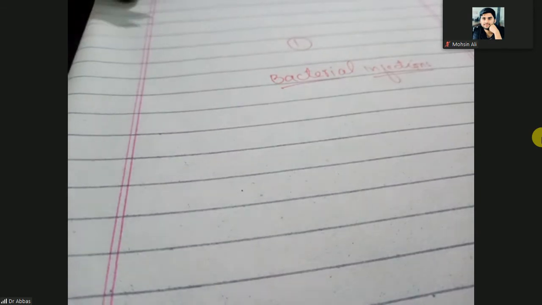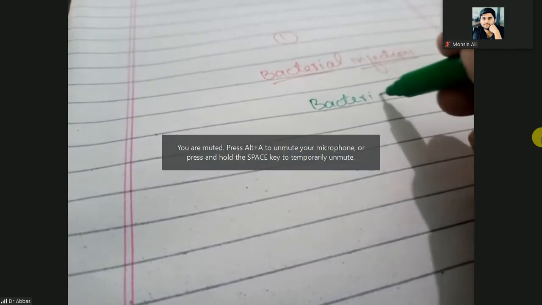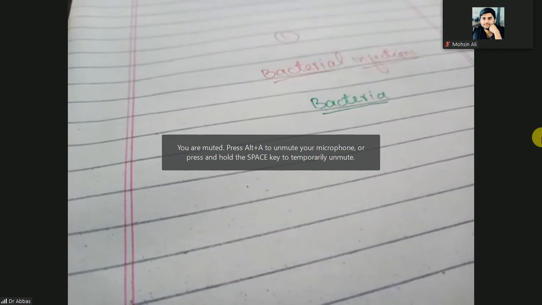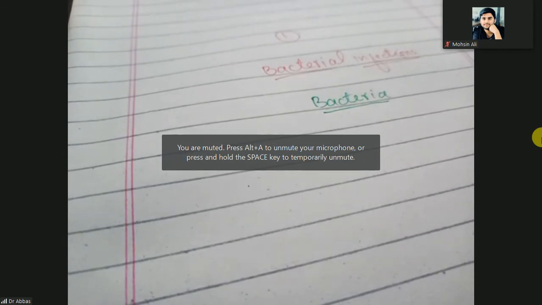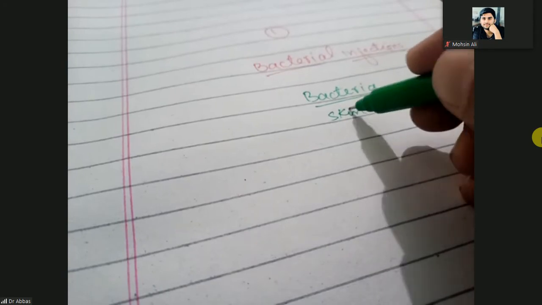So there are so many bacteria present over skin, and we call them our skin flora.